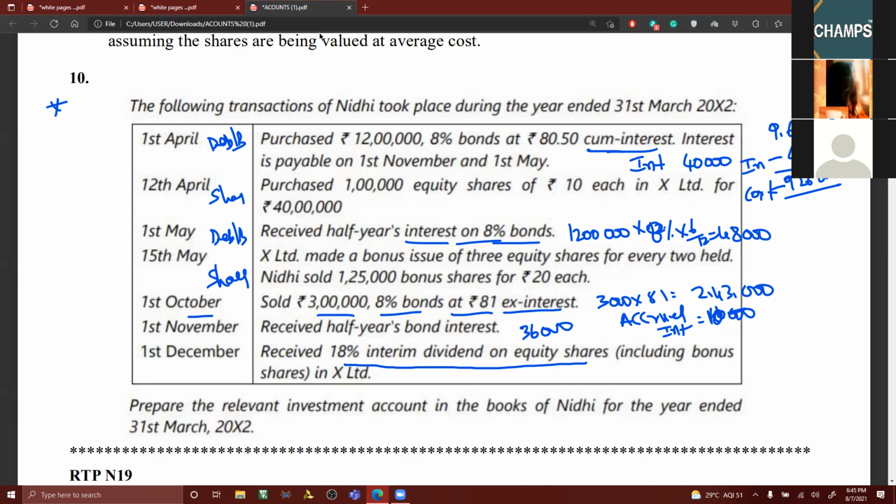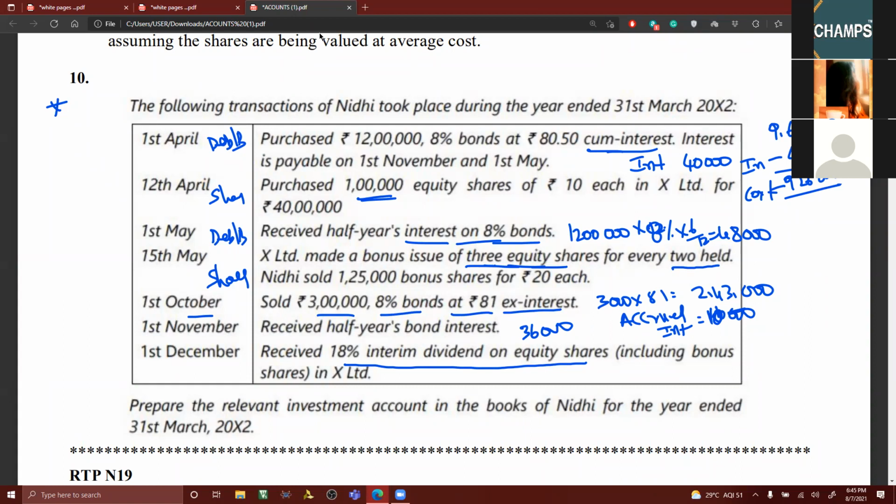To calculate interim dividend, originally how many shares are there? 1 lakh equity shares. Then bonus shares, 3 for every 2 held. This is an important point. Normally we may make a mistake because we have been using 1:2 or 3:5, where for every 5 shares, 3 shares have been issued. But in this case, bonus issue of 3 shares for every 2 held.